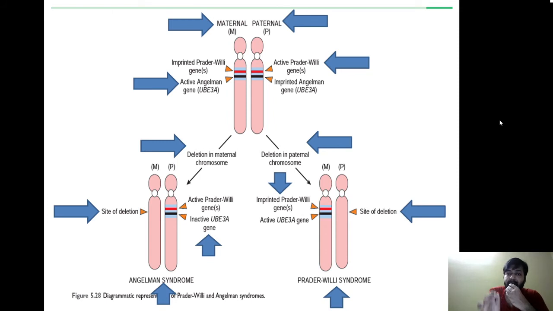I will repeat: P for Prader-Willi syndrome, P for paternal gene deleted. Angelman syndrome is opposite to Prader-Willi, because in Prader-Willi paternal is deleted, so in Angelman, maternal will be deleted. If maternal is deleted, paternal will be imprinted. So both genes have to get inactivated: one will get deleted, another will get imprinted. How do we remember? P for Prader-Willi, P for paternal deletion. So in Angelman it will be maternal deletion.